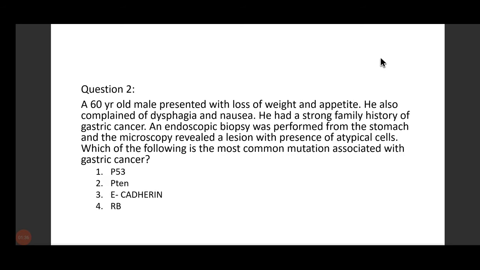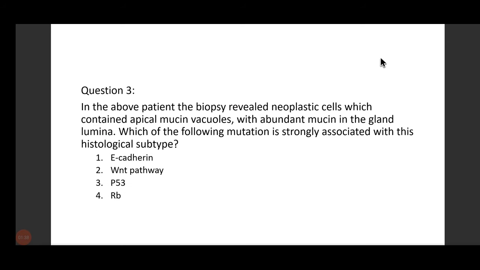Let's go to the next question. Question 3. In the above patient, the biopsy revealed neoplastic cells which contained apical mucin vacuoles with abundant mucin in the gland lumina. Which of the following mutations is strongly associated with this histological subtype? Before I ask the answer, I want to tell you,